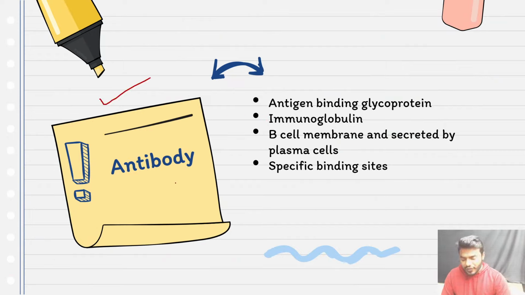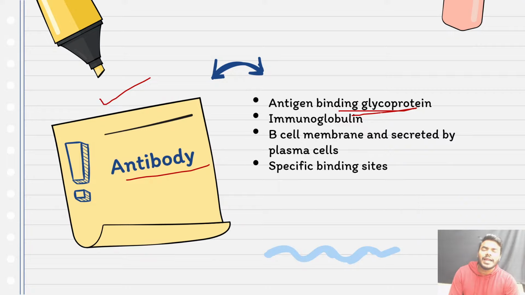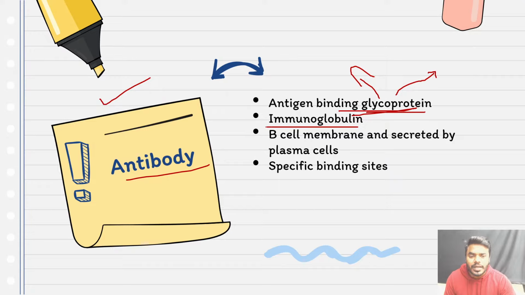Antibody. First, how can you define the word antibody? It's a glycoprotein. So that's what you have to keep in your mind. The antibody is not purely proteinaceous in nature. The antibody is mostly protein, but it is also added with sugar molecules. So it contains several sugar linkages. That's why we can call it glycoprotein. We know, right? We can also call them immunoglobulins.